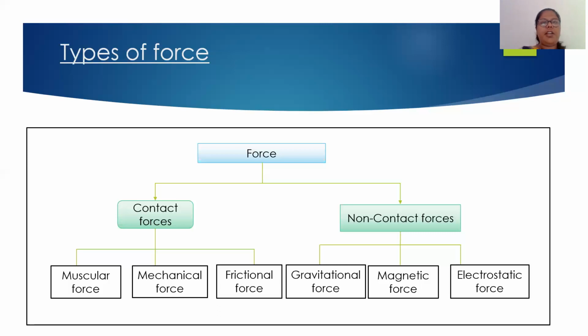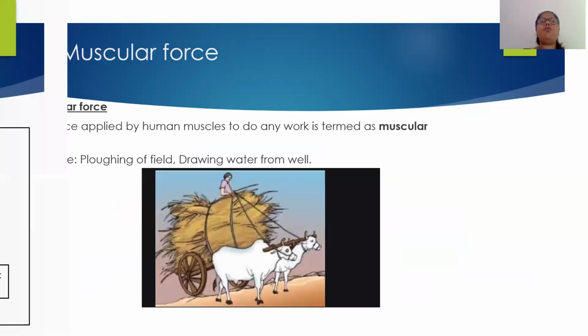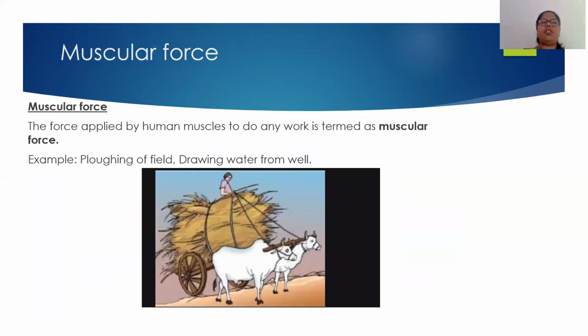Okay, now there are different types of contact force and non-contact force. We will study them one by one. Contact forces are majorly of three types: muscular force, mechanical force, and frictional force. Non-contact forces are also of three types: gravitational force, magnetic force, and electrostatic force. So first we will start with our contact forces. First is our muscular force.